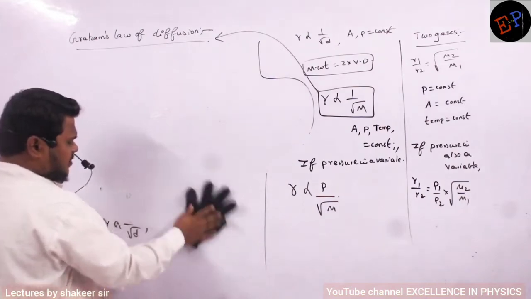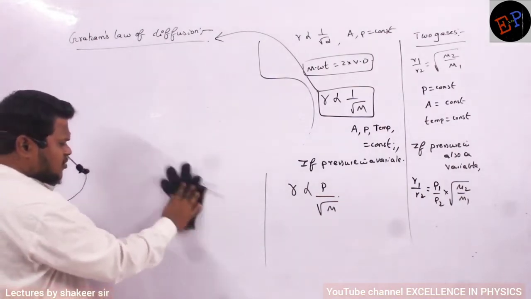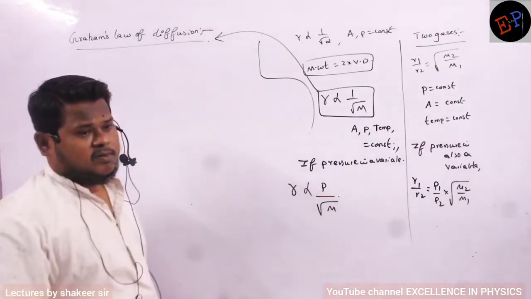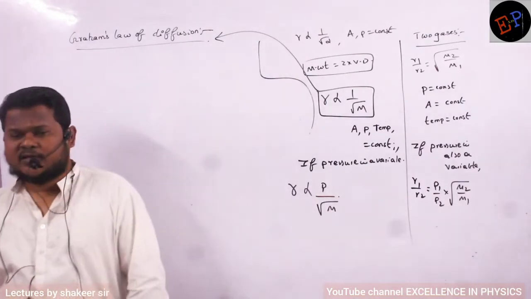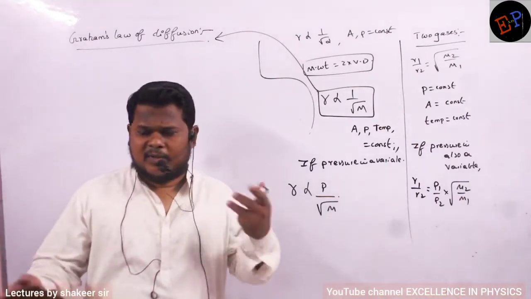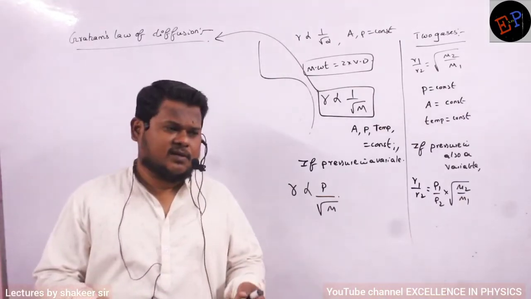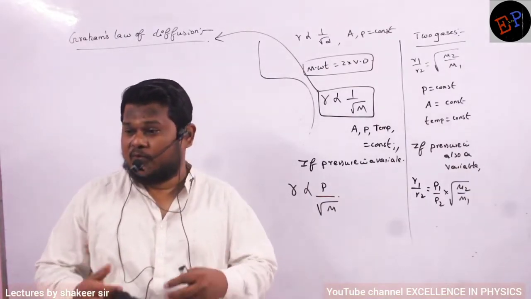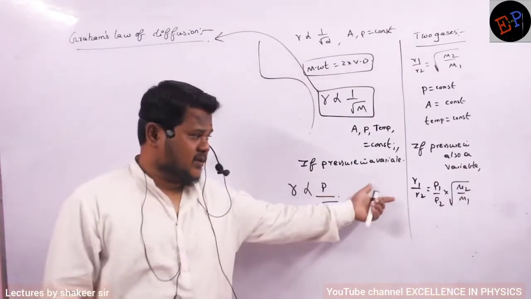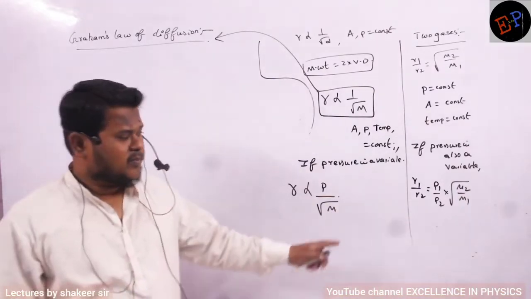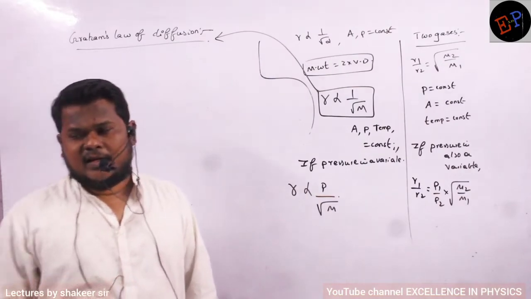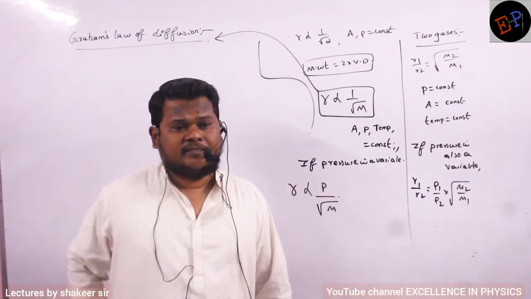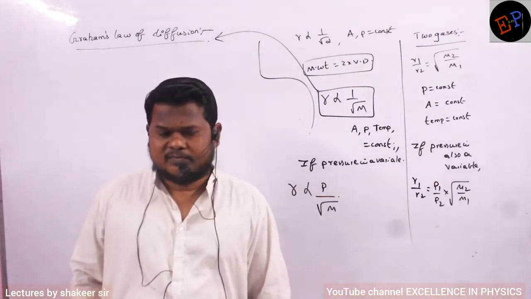Clear? For example, if you take 1 mole of hydrogen and 2 moles of oxygen, which will give more pressure on the container? 2 moles of oxygen will give more pressure, because 2 moles means double the molecules are present when compared to the molecules of hydrogen. So automatically oxygen will give more pressure. So if pressure is also a variable, definitely you have to include pressure in the given relation. And if the question gives 1 mole of hydrogen and 1 mole of oxygen, then pressure is not a variable.